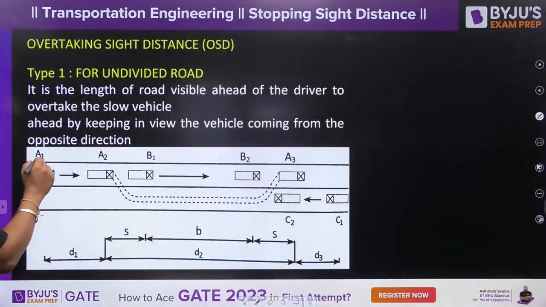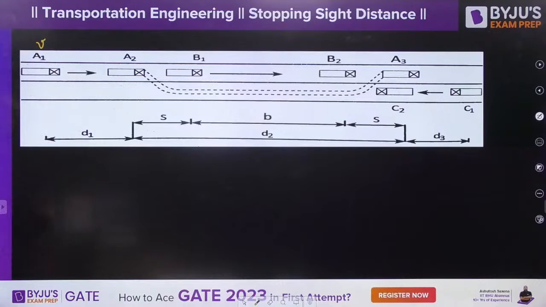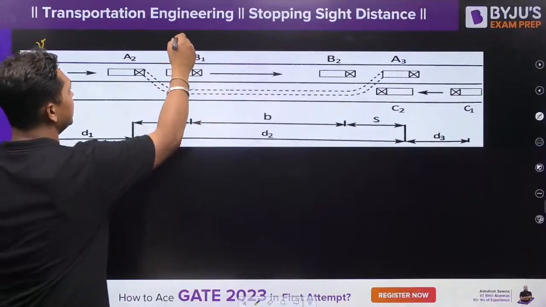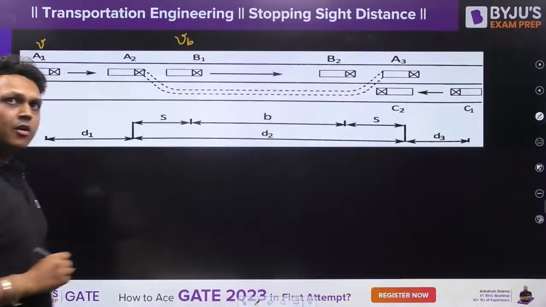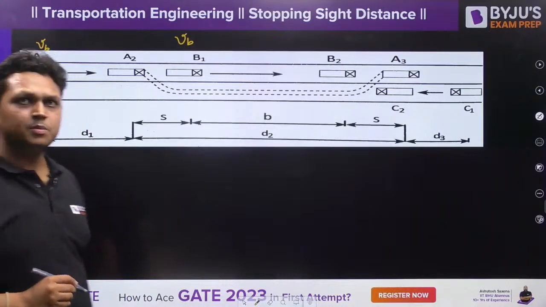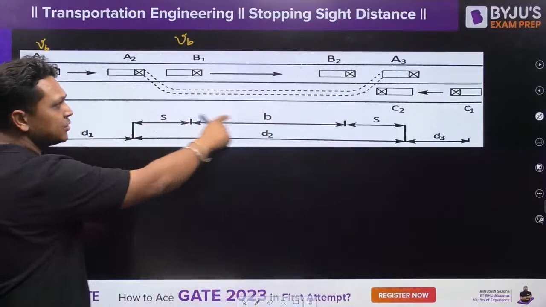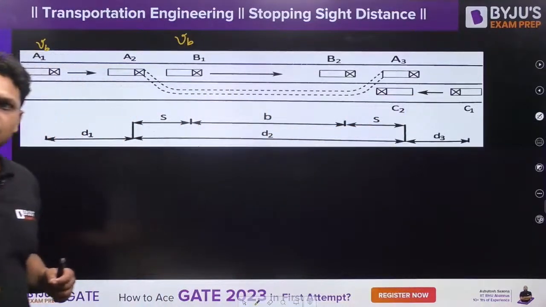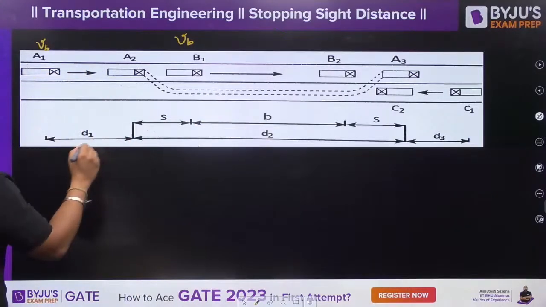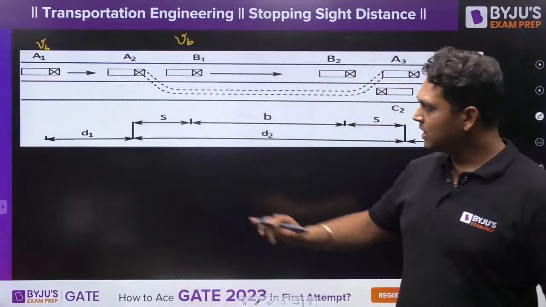When you see the vehicle ahead which is traveling at some speed VB, in order to overtake, firstly you will slow down to VB speed and travel behind that particular car for a certain distance till you analyze the situation: is there any car coming from the opposite direction? When you see that it is safe enough, you have traveled for some distance d1 until you find that it is safe to overtake. So this is your d1 time.